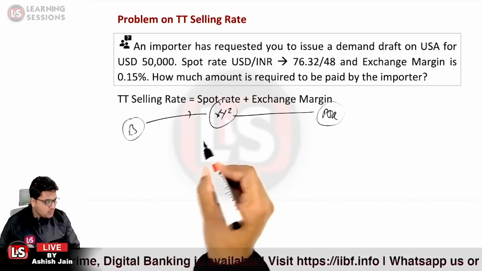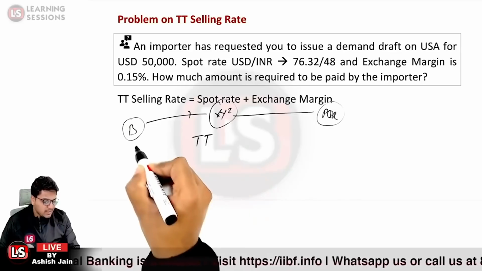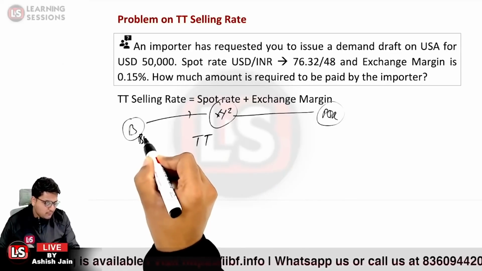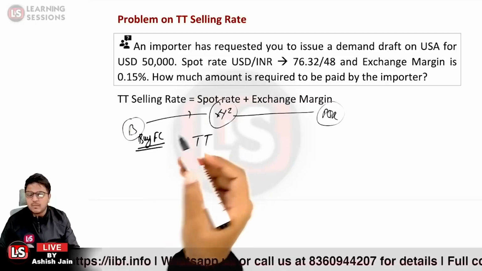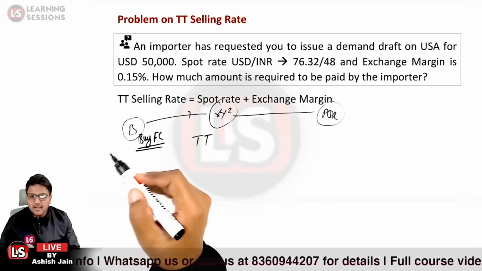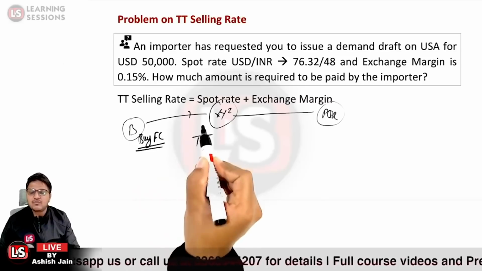Okay. So what rate will be applicable? TT rate will be applicable. And customer B wants to buy the foreign currency. At what rate will B be able to buy the foreign currency? At the price at which the bank is ready to sell.